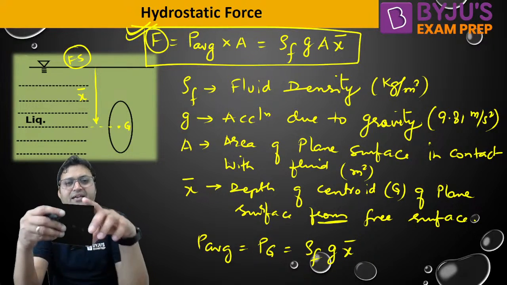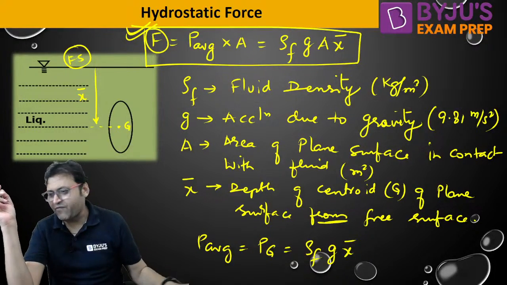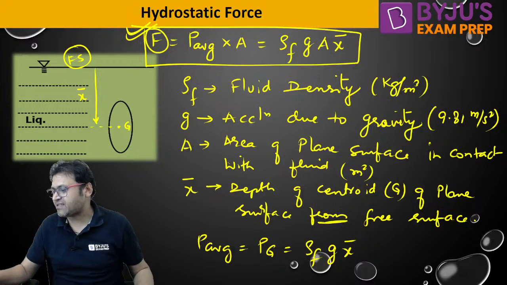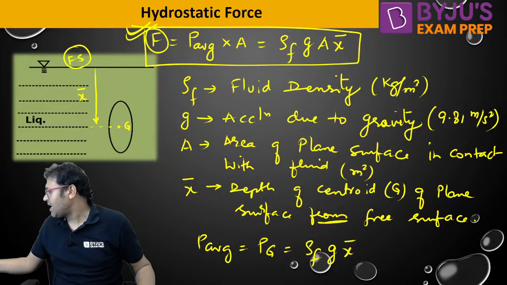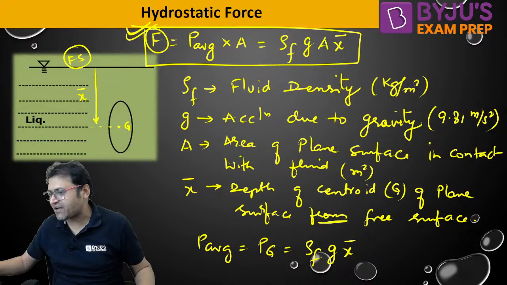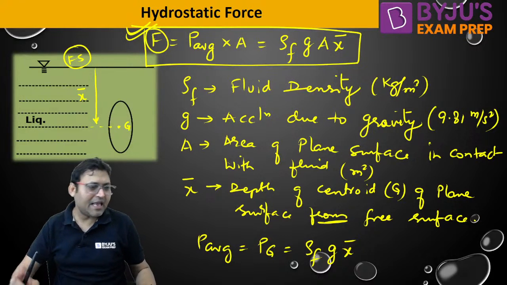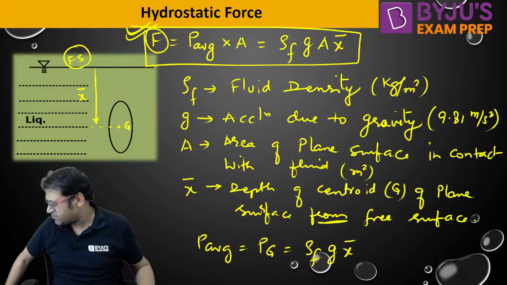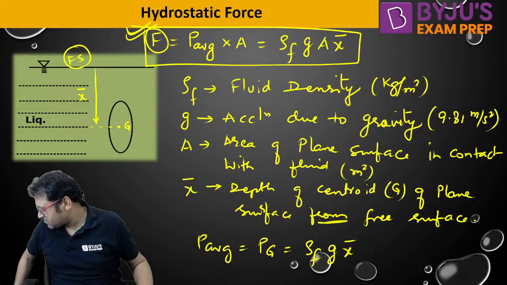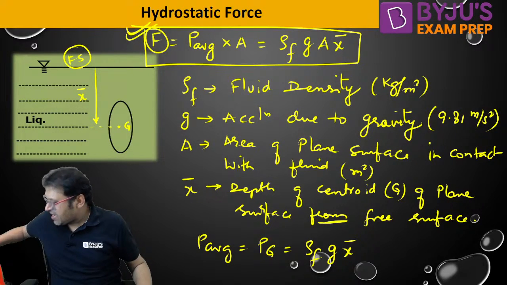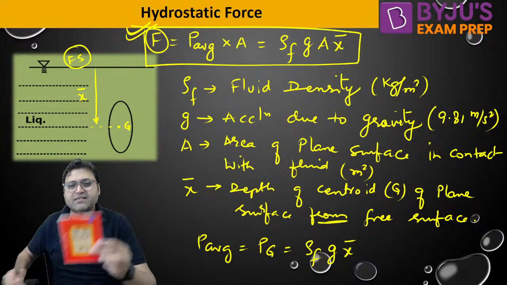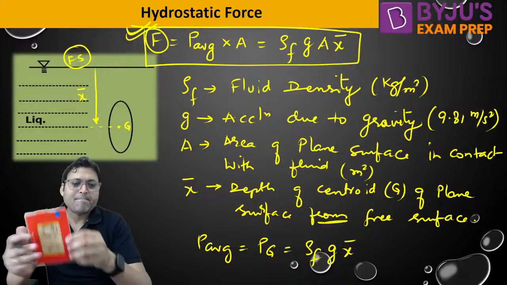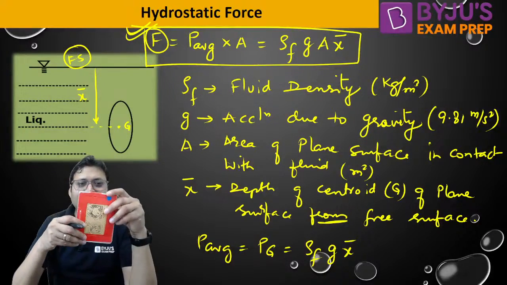Now you tell me, if I am having a plane surface like this, this is the vertical plane surface.